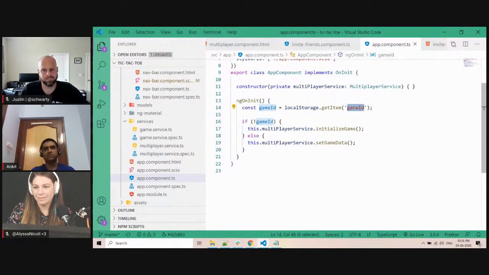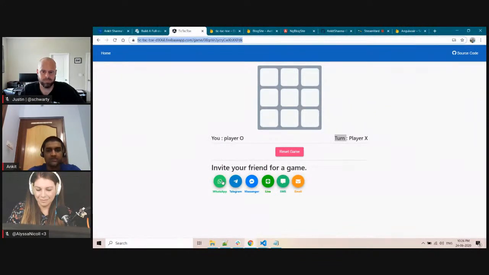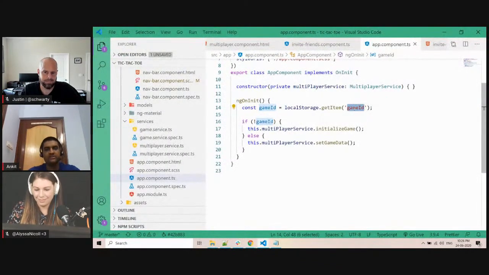It will be set as soon as you launch the application. And when you click on the share button, this particular game ID, which is now your own board, will be shared with your friend. So that's how I am distinguishing between my board and some other person, who cannot have access to my board. He cannot share it.